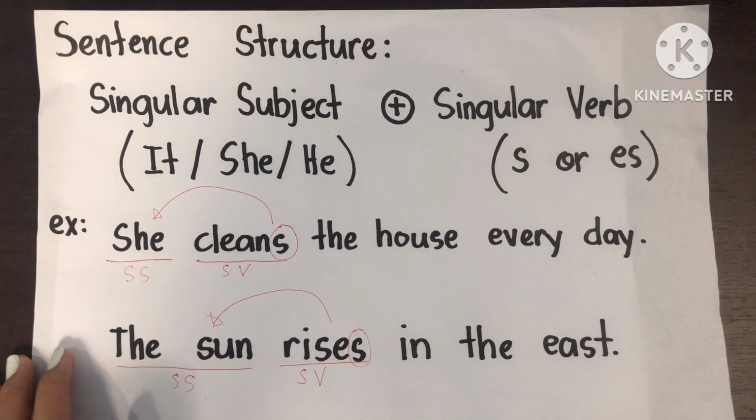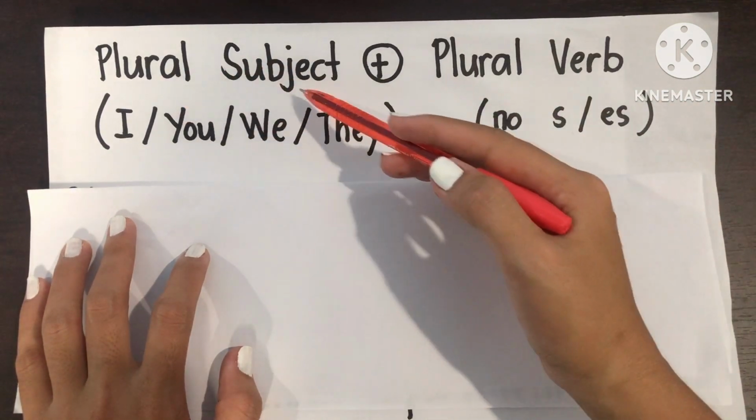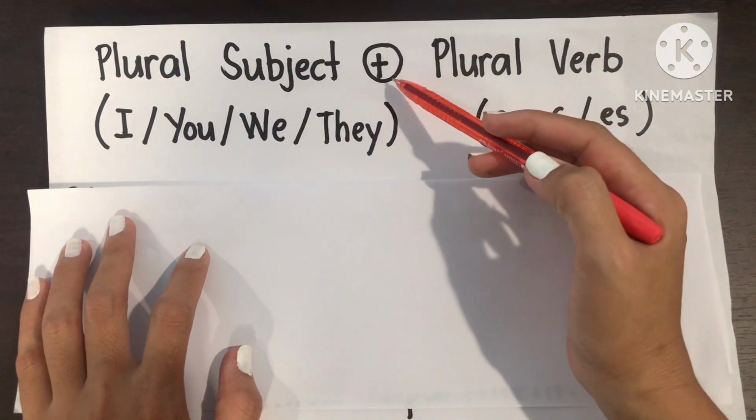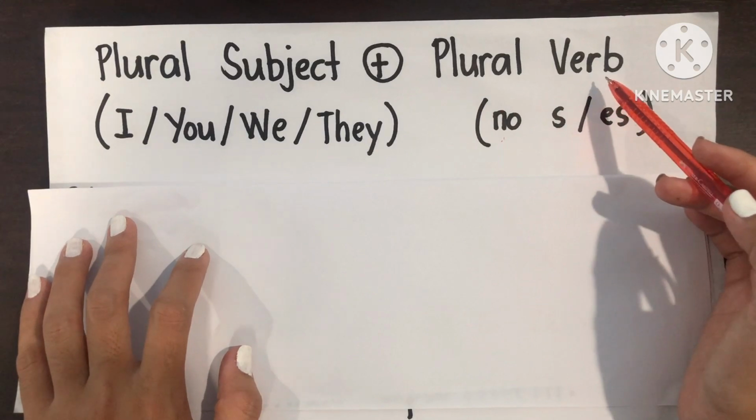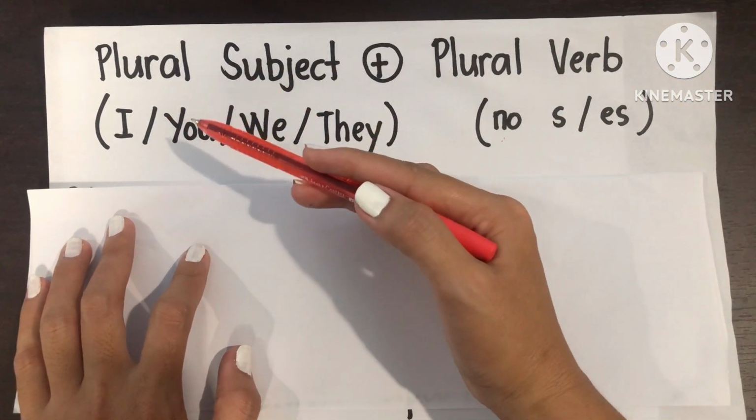Okay? Now in a sentence, if we have a plural subject, then it must be followed also with a plural verb. When we say plural, that means two or more, or it's more than one.